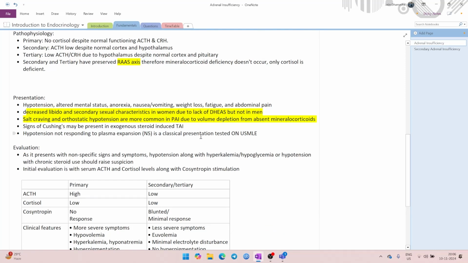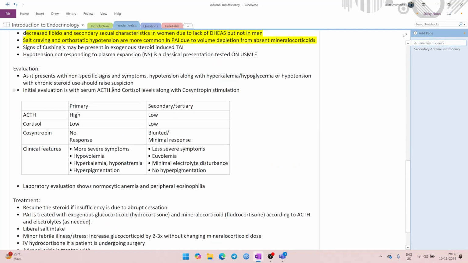Okay, great. So we were talking about evaluation and differences between primary and secondary. The evaluation is initially with ACTH and cortisol, followed up by cosyntropin. If ACTH is high, that means the pituitary is functional, so it is primary. If it is low, then it is secondary or tertiary. If we do cosyntropin stimulation and there is no response, then it is primary. If there is a blunted or minimal response, or even a good response, then it is secondary or tertiary.